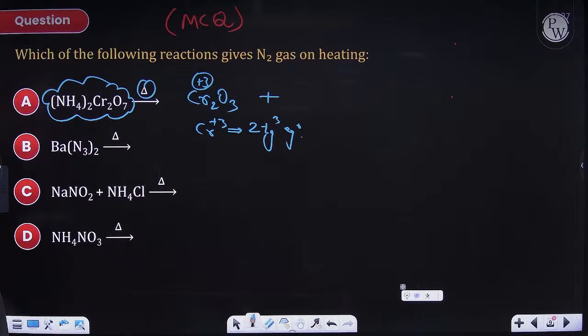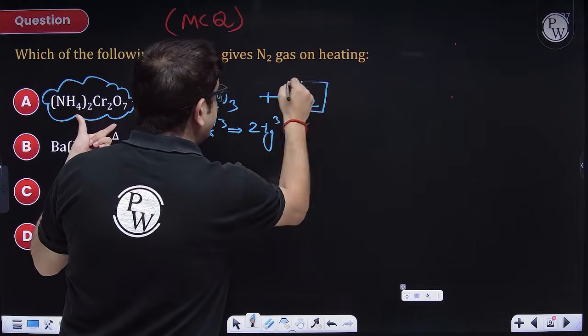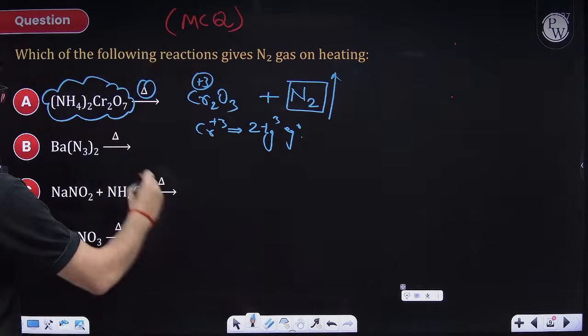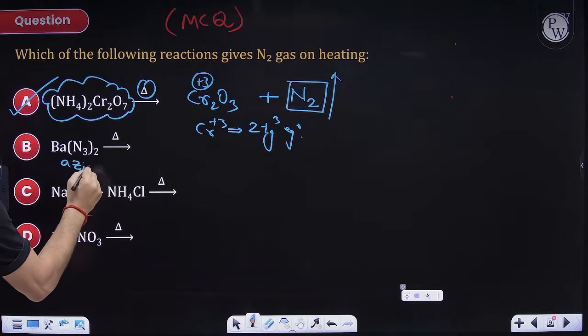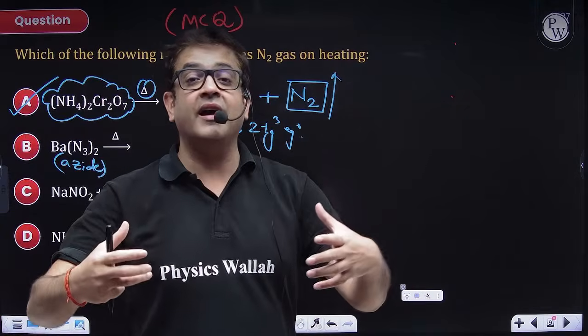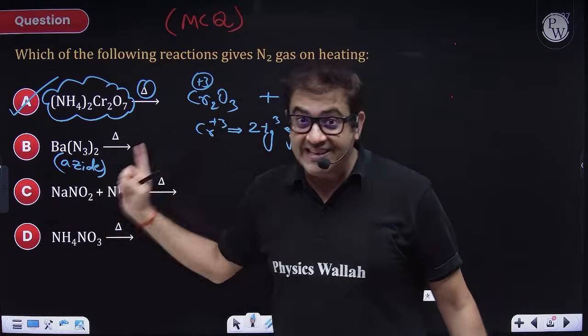What about the next, sir? Next, azides are decomposed and nitrogen gas is produced. So here this reaction will definitely give you nitrogen gas. Sir, the azides: whatever airbags you have in your car, the opening of the airbag is because of this azide.